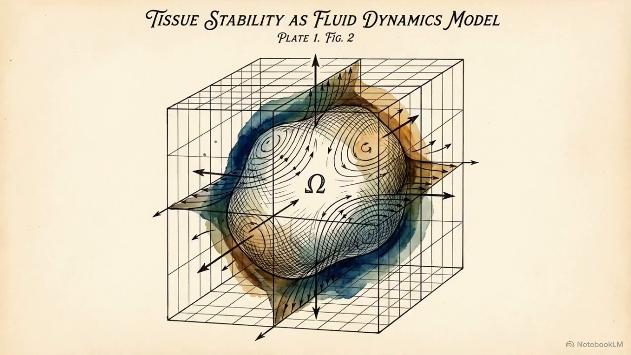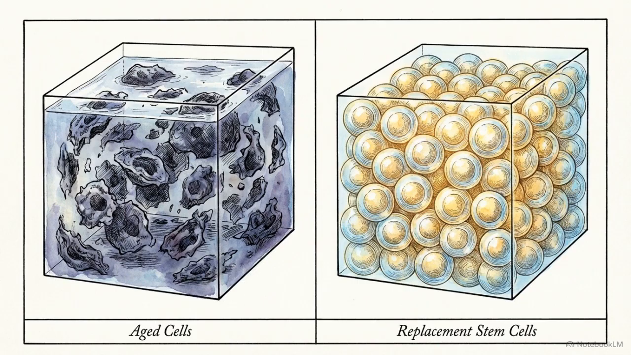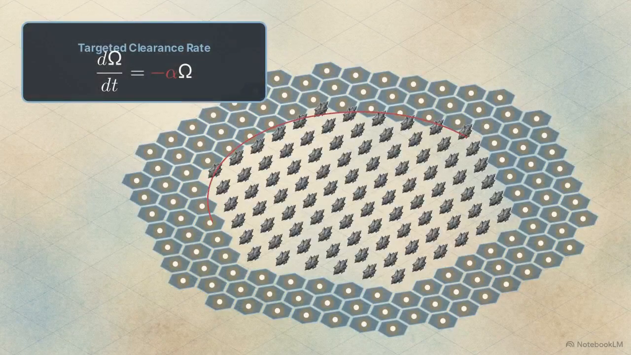Tissue stability is maintained by treating biology as a fluid dynamics problem, ensuring the targeted clearance rate of the agents matches the replacement flux of the stem cells. This 3D free boundary model tracks the shrinking volume of the aged tissue core. The clearance rate mathematically dictates the shrinking velocity of this necrotic core.